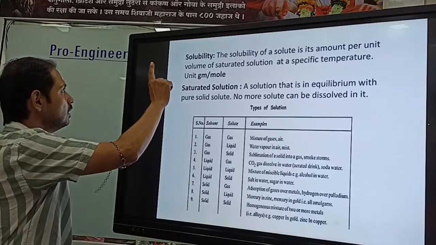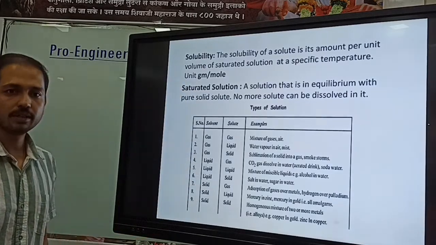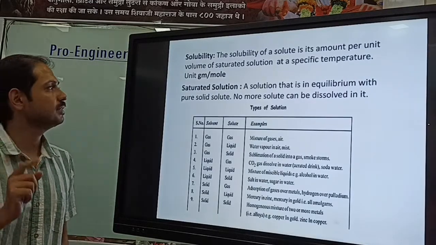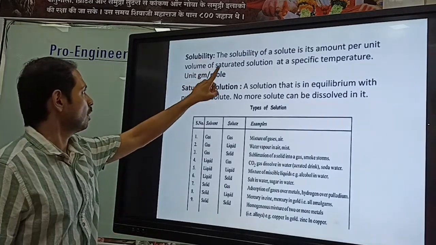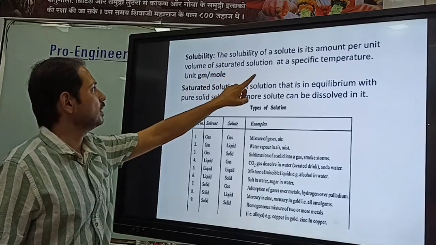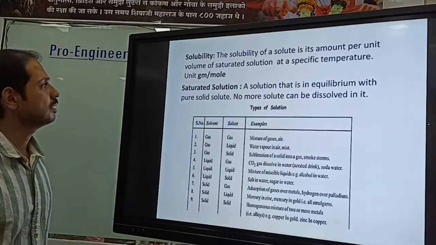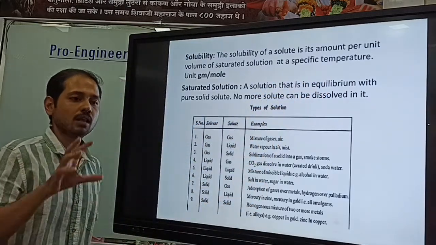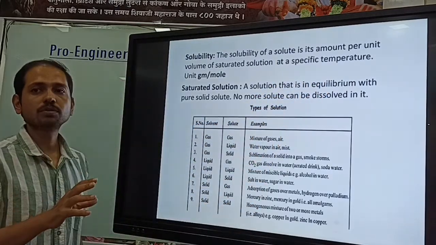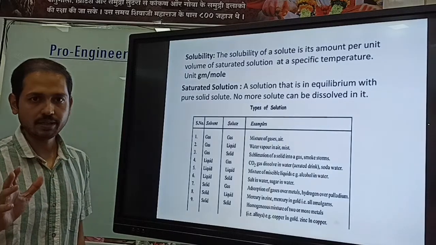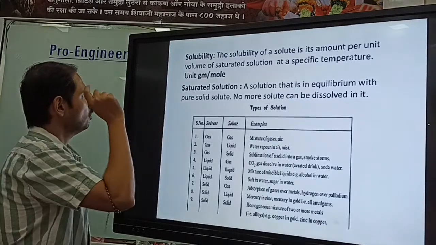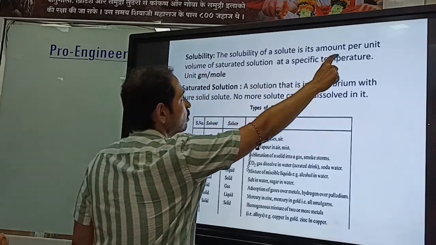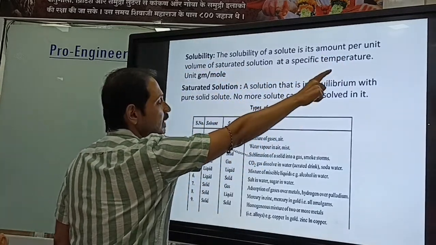Whenever you write the definition of solubility, two things you always keep in mind: one is the volume, another one is the temperature. Why is the temperature important here? Because the solubility of any solute depends on the temperature, right?